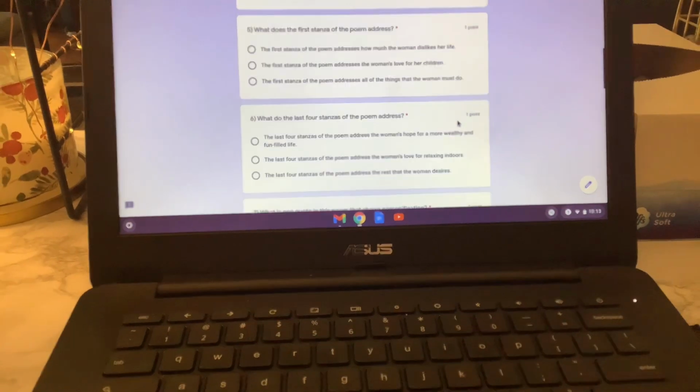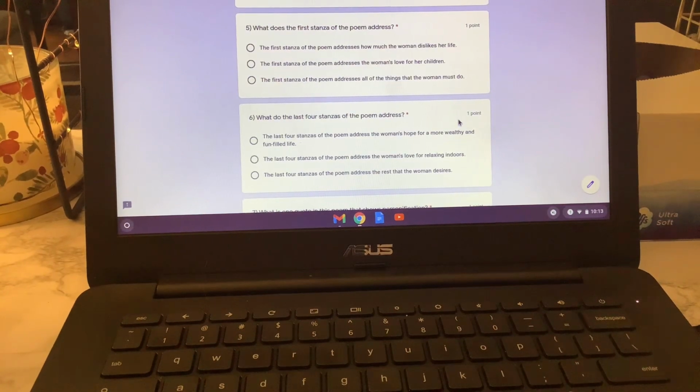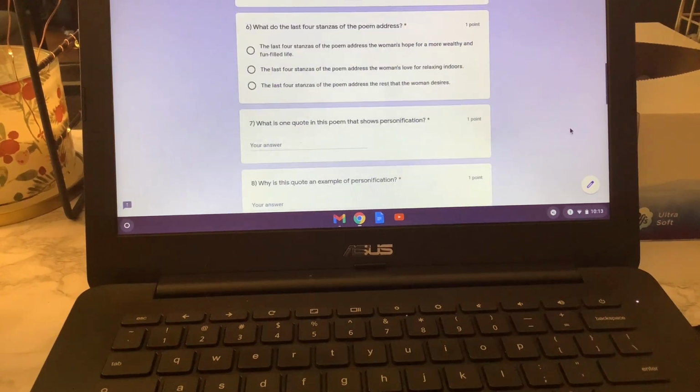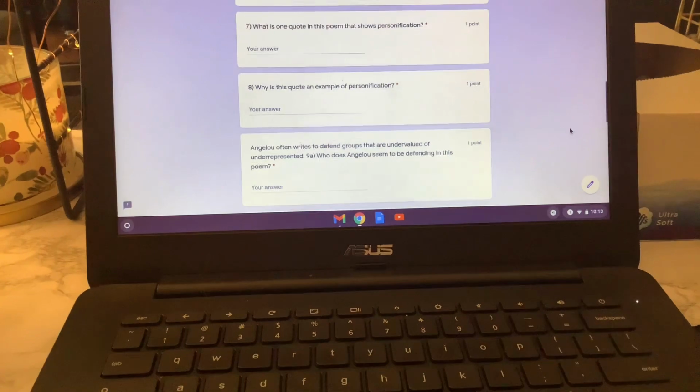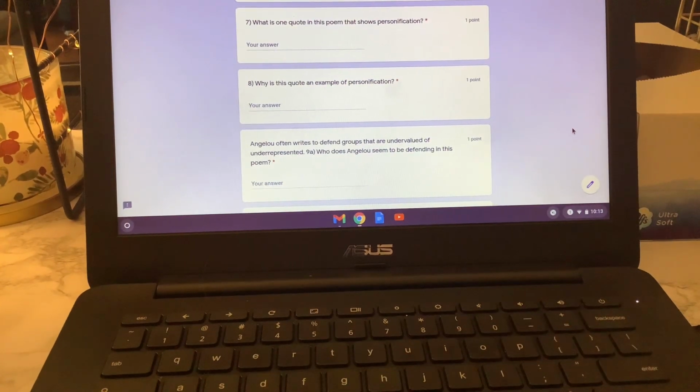Question 5, multiple choice, asks, what does the first stanza of the poem address? And remember, a stanza, you can tell because there's no spaces between the lines, right? And then what do the last 4 stanzas of the poem address? What is one quote that shows personification? So we'd say one quote that shows personification is blank.